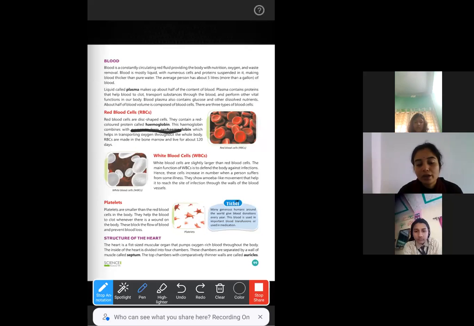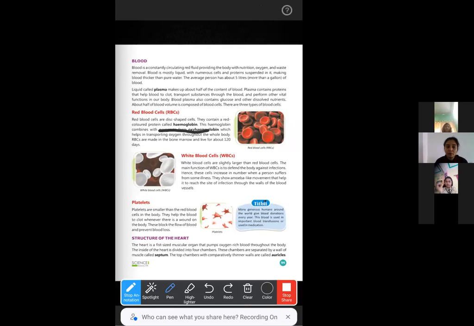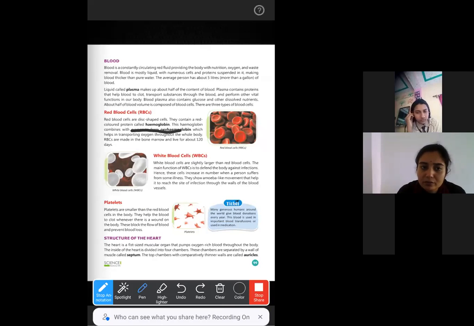Next is white blood cell. Why is it called white blood cell? Because you can see the color seems white. Why? Because white blood cells do not contain hemoglobin. Only because red blood cells contain hemoglobin, they appear red. But white blood cells do not contain hemoglobin, so they do not appear red. This is why we call them white blood cells.